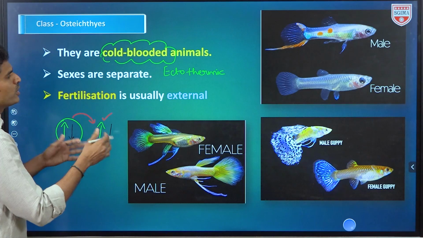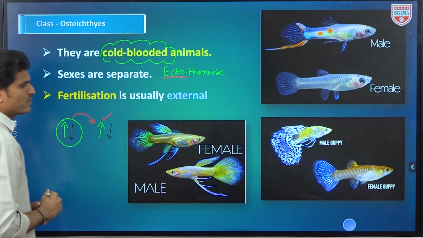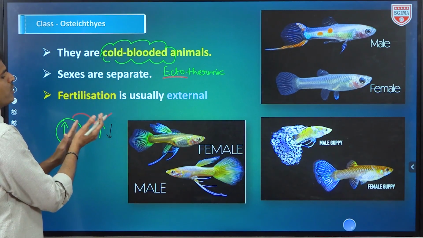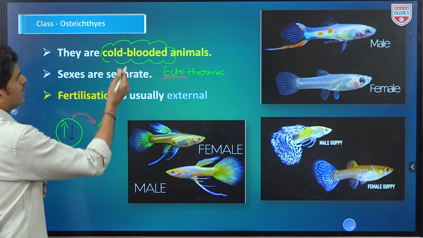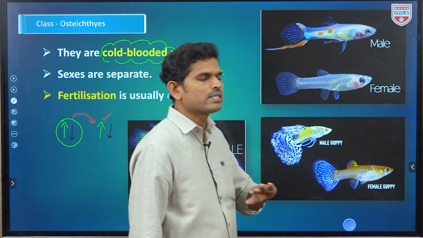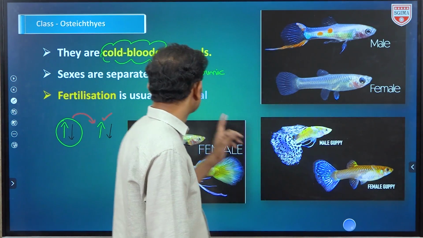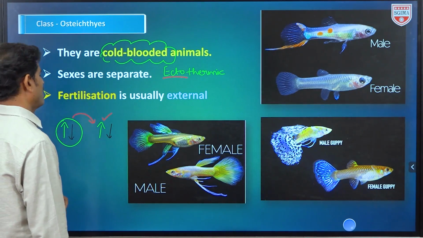So ecto means outside, ectothermic; exo or ecto means outside. So the outside environment decides the body temperature of these organisms. That's why these are called ectothermic. Cold-blooded here, they do not maintain the same temperature constantly, it always keeps fluctuating. That's why these are called cold-blooded organisms or poikilothermic organisms.